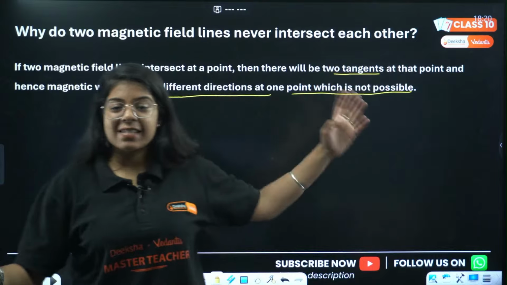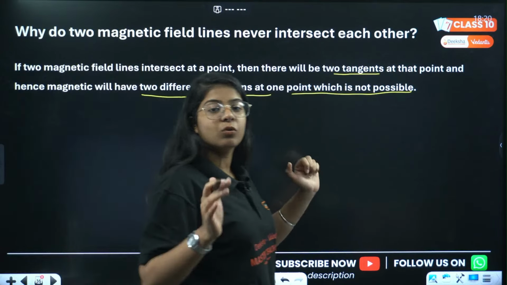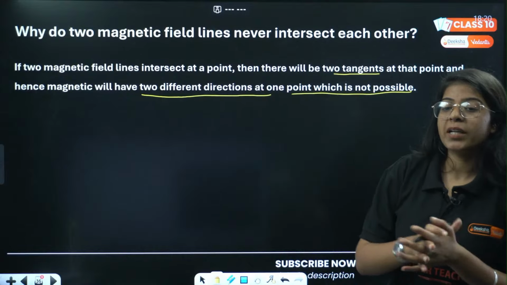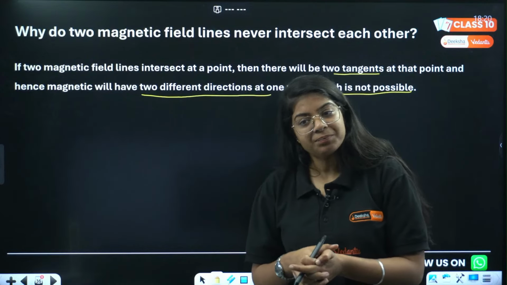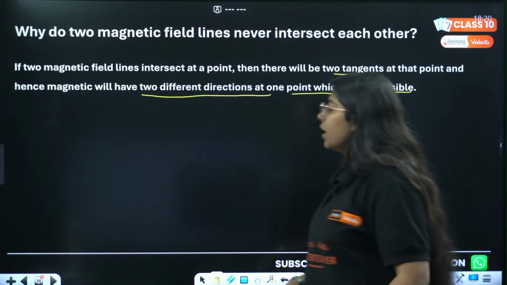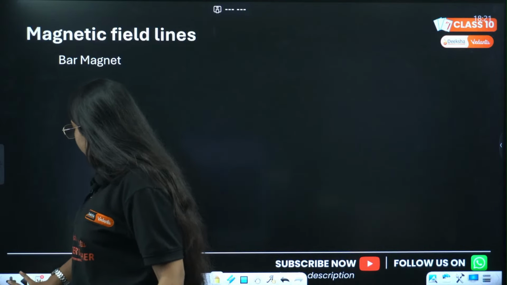Done. Exact line to line answer to the question, which is a very very important, very repeated question. Done. चले आगे.